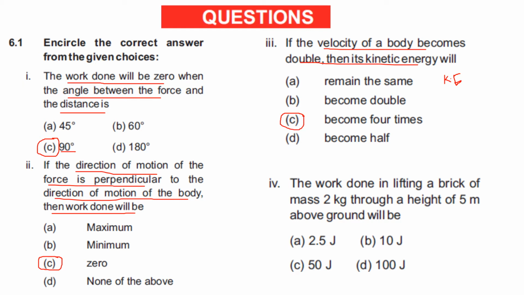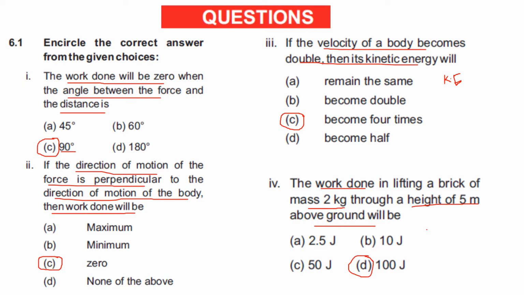The work done in lifting a brick of mass 2 kg through a height of 5 meter above the ground will be. As we have to find out the work done, in this case the work done will be equal to mgh, right? So if you put the values in the formula, you multiply 2 by 10 by 5 with the help of a calculator, and you will get the answer 100 joules. So this is the right option for